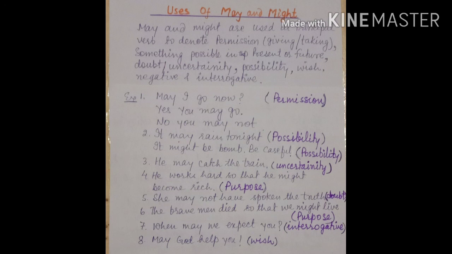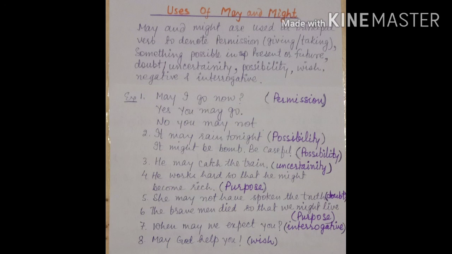Examples are, may I go now? Asking for permission. Yes, you may go. Giving permission. No, you may not. Not giving permission. Another example is, it may rain tonight. This sentence shows the possibility. It might be a bomb. Be careful. Least possibility is shown by using might.